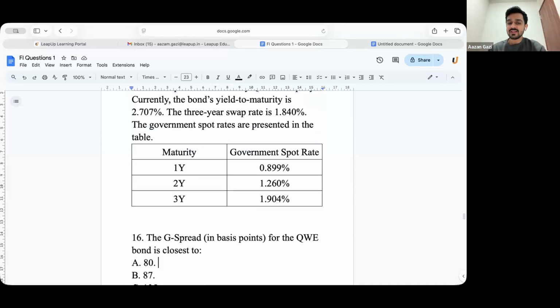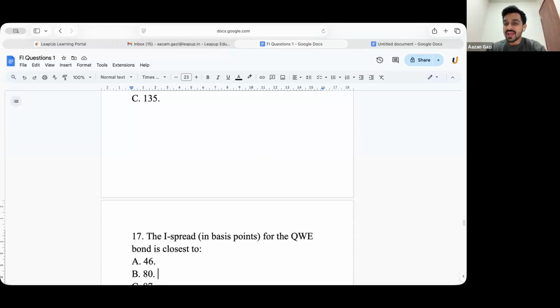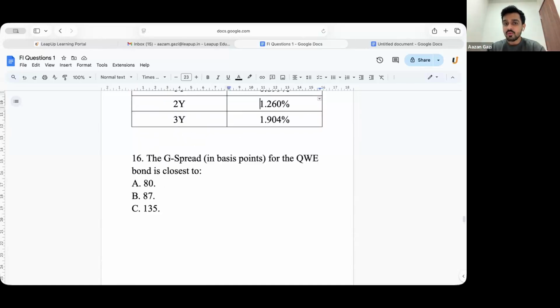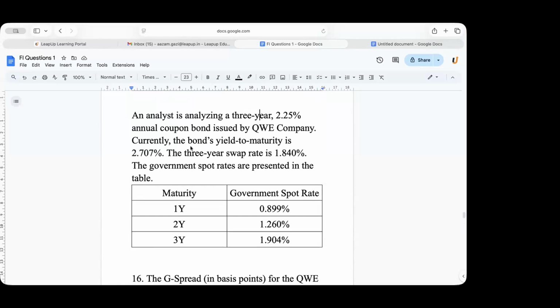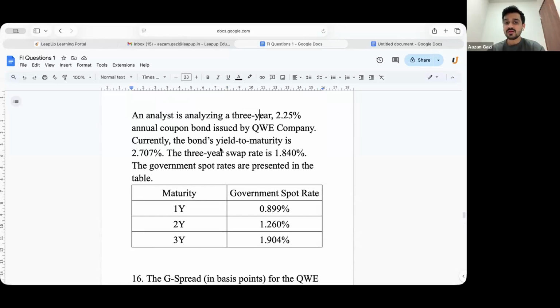Now, next one is I spread. Again, spread means difference. Difference between what? Difference between coupon and the spot rate, sir? Coupon will not come in. I spread is basically, Animesh, the bond's YTM minus the swap rate. That is I spread, Animesh.